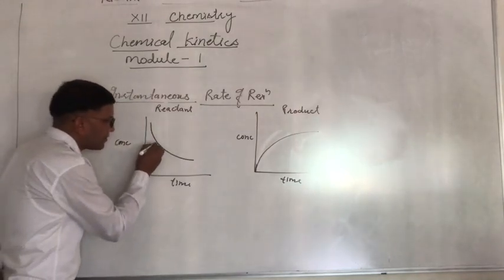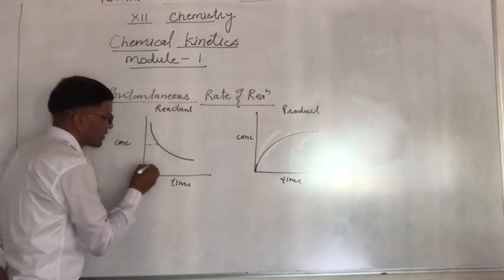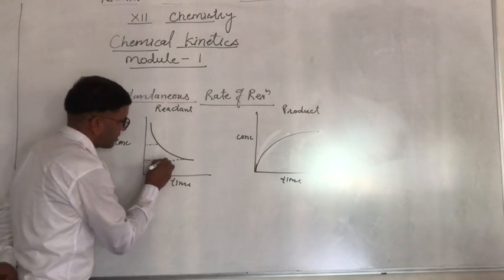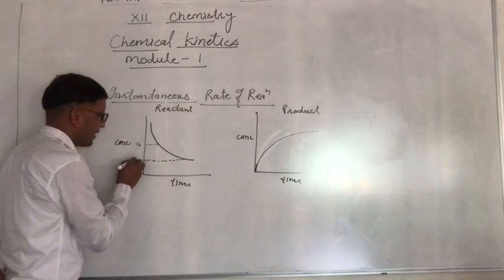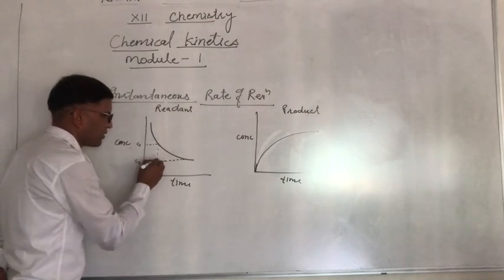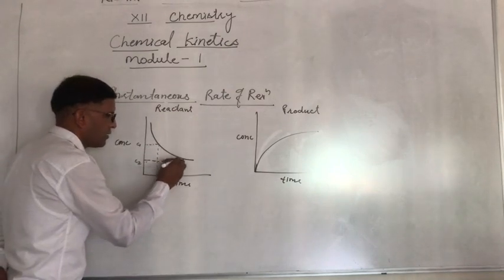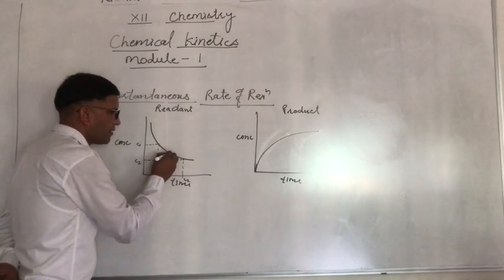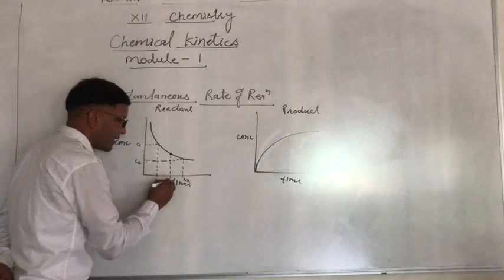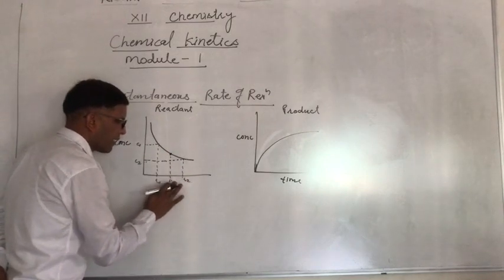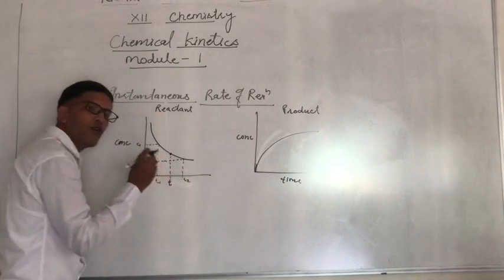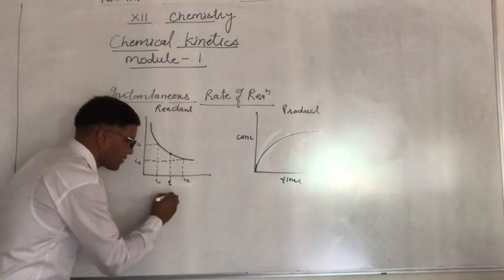I have taken that concentration and that concentration, these are C1 and C2, at T1, T2. But I have taken that time T. At that time, I want to get the rate of reaction.